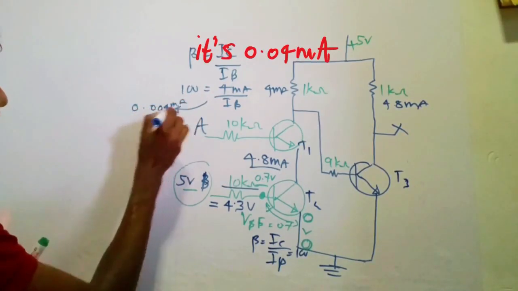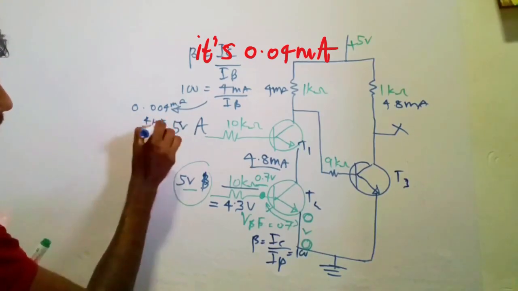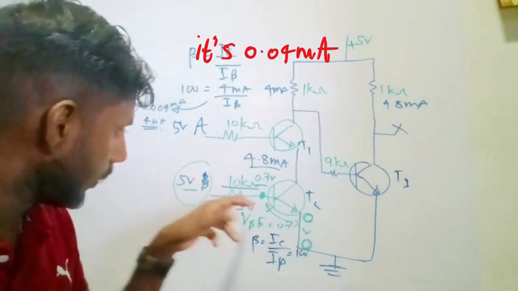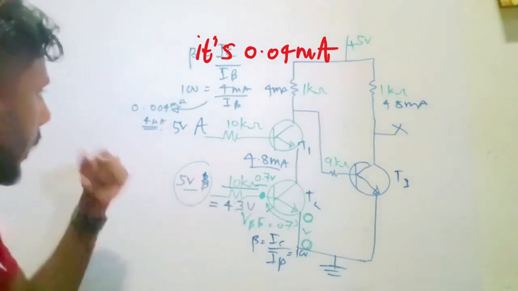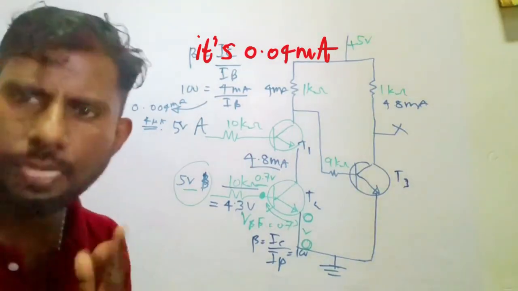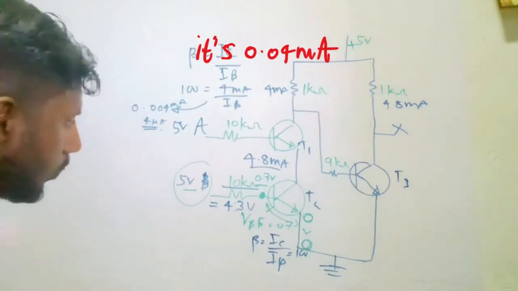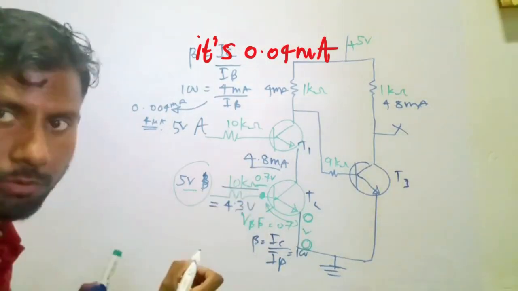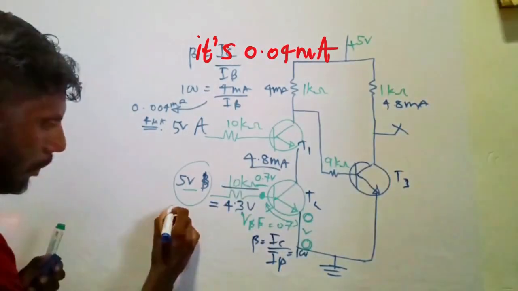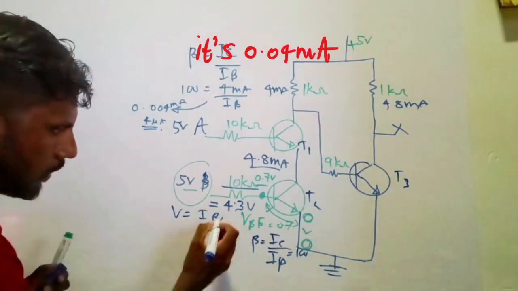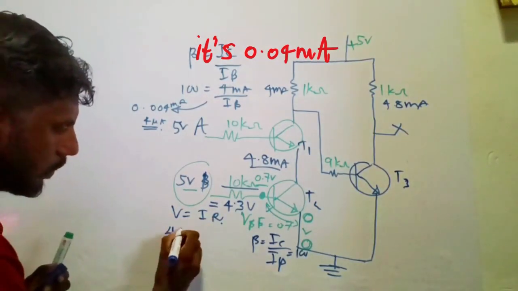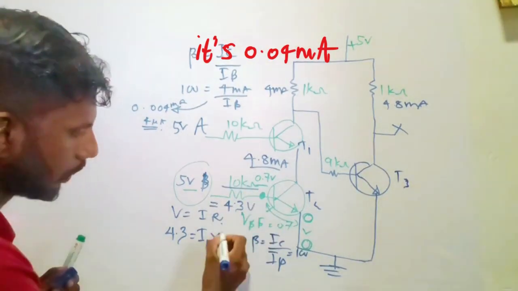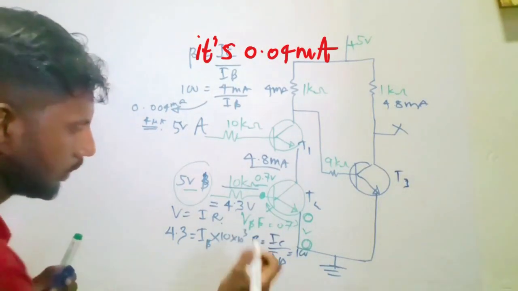0.004 milliamperes or 4 microamperes, right? Likewise, let's find the IB value here. If it's greater than this 4 microamperes, that's our answer, right? So we know it's 4.3 volts across this 10 kilo ohms resistor. Applying V equals IR, 4.3 equals IB times R, where R is 10 into 10 to the power 3.